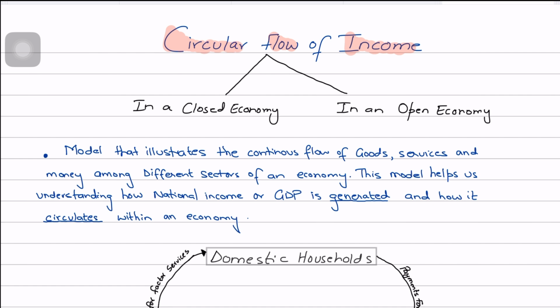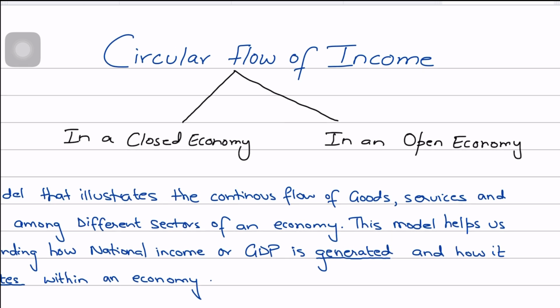Now, the circular flow of income in very basic terms, although you will not write this down, is just telling us how the income is flowing in a circular motion. But when you say that it's flowing in a circular motion, the correct word you should use is in a loop. So basically, when we discuss the circular flow of income, how income is flowing in an economy or how money is flowing in the economy,